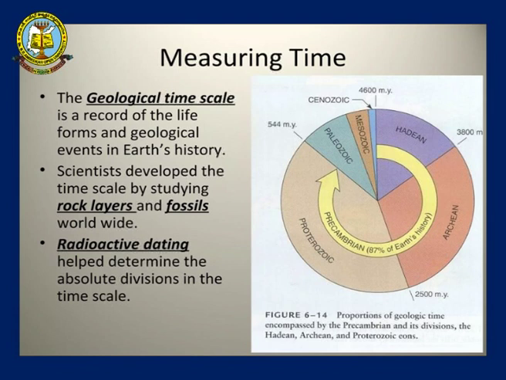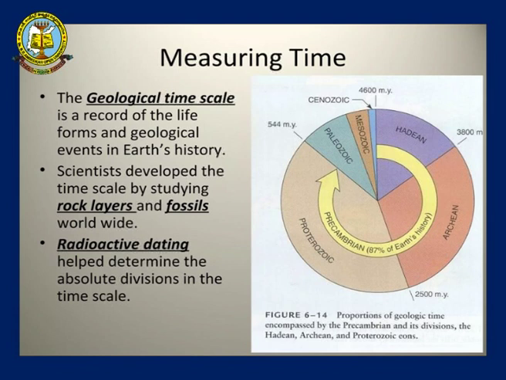So this geological time scale is basically divided into the Hadean, Archean, Proterozoic, and Phanerozoic. These are the major time periods. In the form of a pie, we can understand that the Hadean is a period from 4,600 million years to 3,800 million years ago, whereas the Archean, or the rock formation period, is from 3,800 million years ago to 2,500 million years ago.